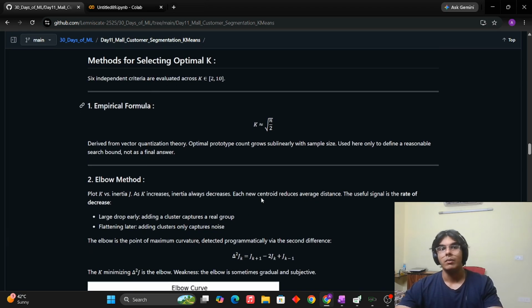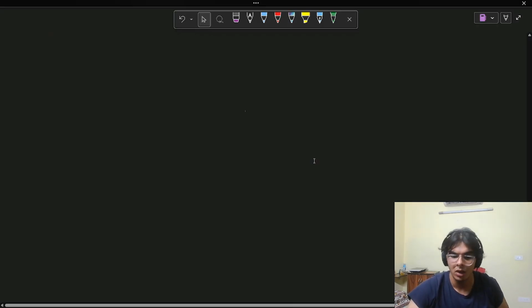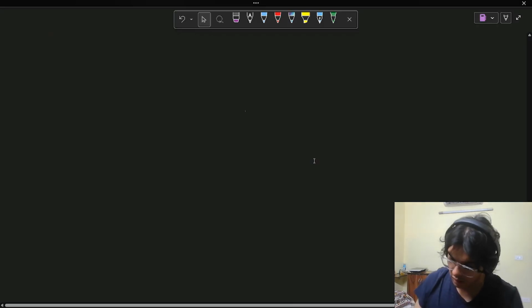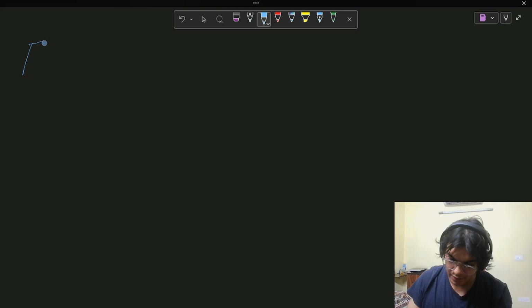Okay. Now, the methods for selecting optimal k. I have discussed basically five methods. Usually, the top three methods that I am going to discuss are very intuitive. Everyone discusses them, but I have discussed two more methods. They are also simple. So quickly, let's go on to that. The first method to find or select the value of k is called the empirical method.